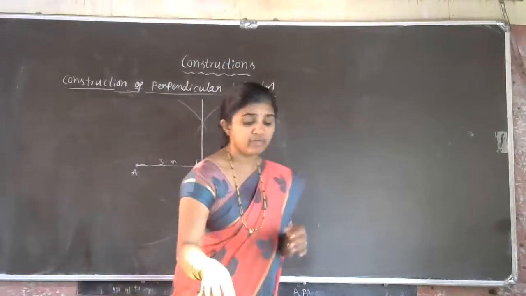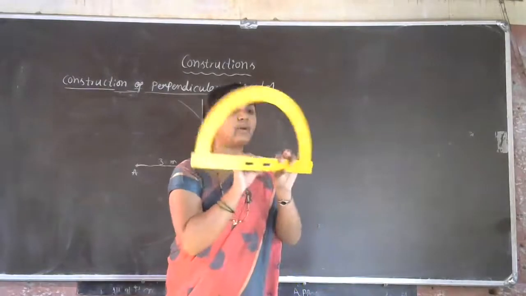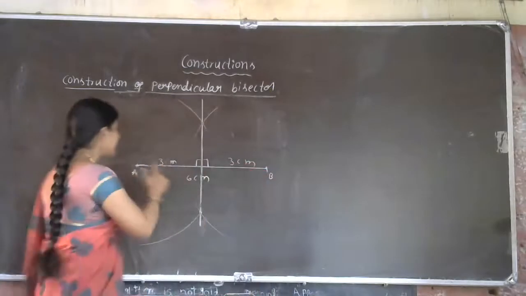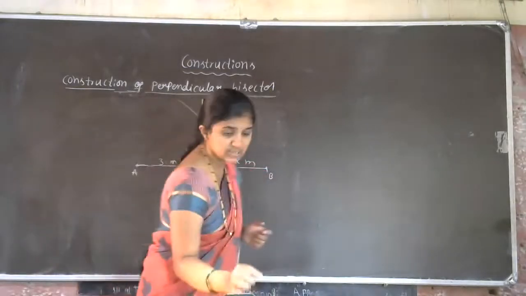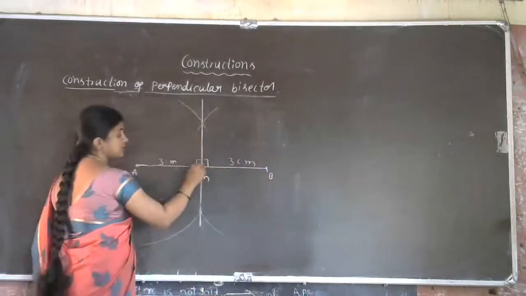Now we verified practically. Practical verification is over with the help of scale and protractor. Now theoretically we have to prove that this is equal to this. Let us give the name for this actually. Here we will give the name C.